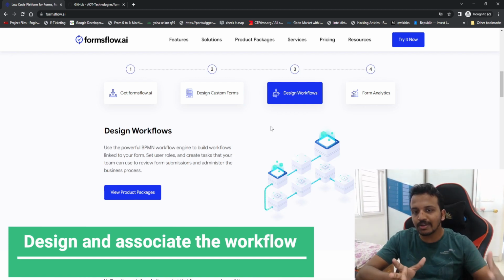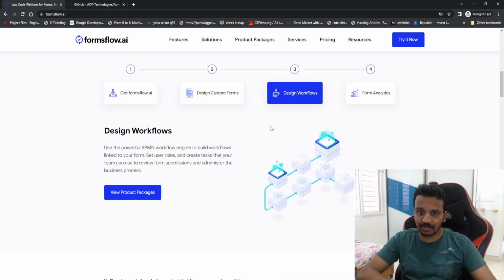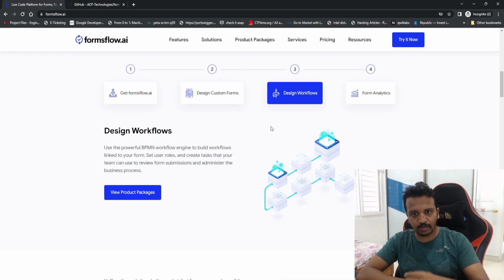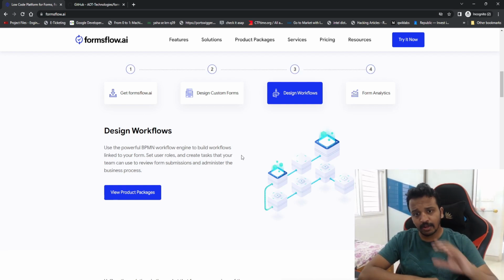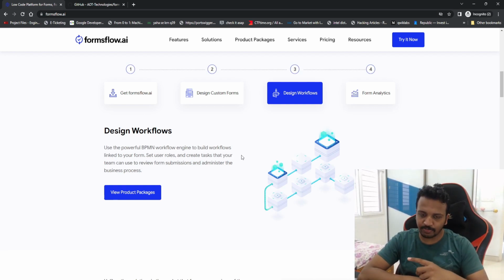Then we are going to create a workflow, but as of this video we are going to use the existing workflow. Just to be on the understanding level, you can create BPMN and you can upload the files in bunch or one file at a time, up to us. Okay, now finally you created the workflow, you created the form, you associated both of them.